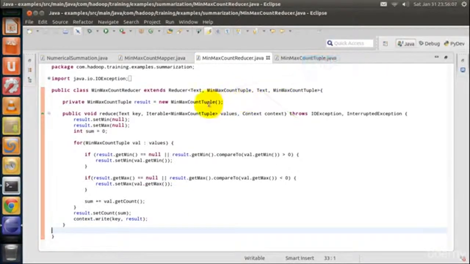All the values from each user ID are grouped together and passed to the reduce function. In the reduce function, we loop through all the values and calculate min date, max date and the total comments count. Finally, we write the output. Let's run this program and check the output.